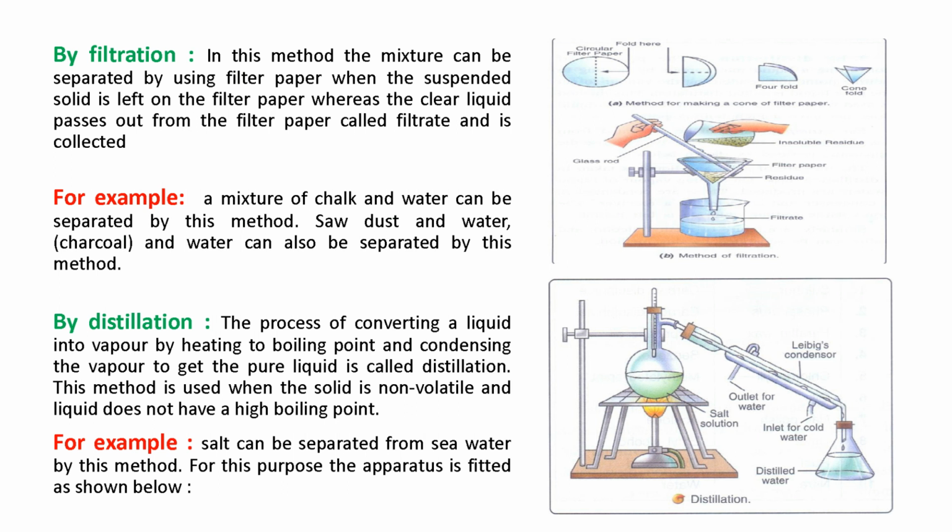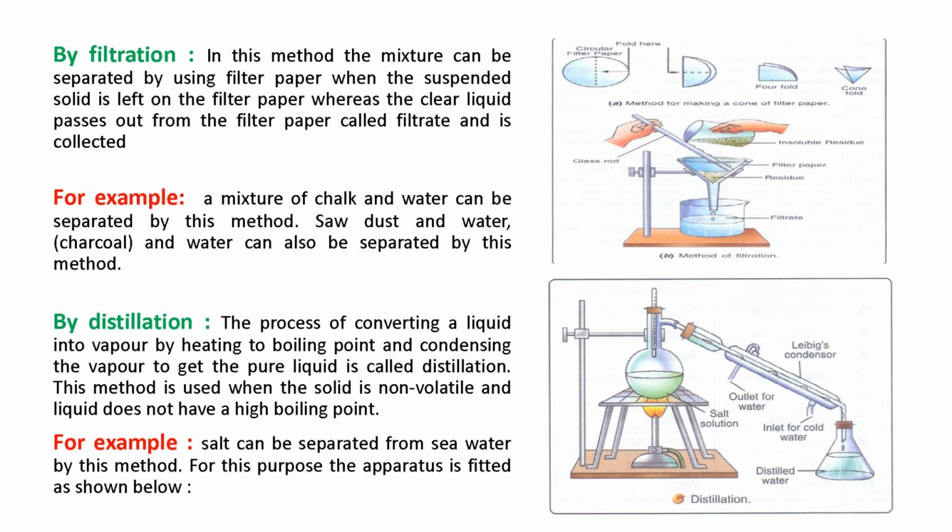The suspended solid is left on the filter paper and the clear liquid that passes out from the filter paper is known as filtrate. In this procedure, you can see in the diagram, we fold the filter paper into a cone shape and place it, and then we pour the solution which we have to filter into the filter paper. The solid residue stays on the filter paper and the clear liquid passes out. So the clear liquid is the filtrate.